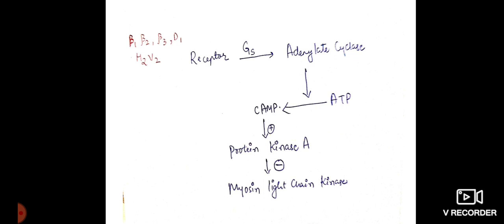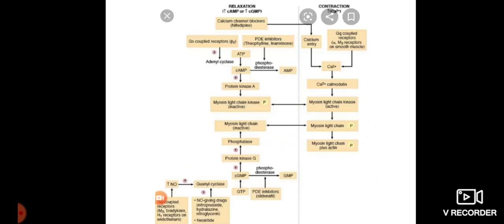As shown in this figure, cyclic AMP stimulates protein kinase A, and protein kinase A inactivates the myosin light chain kinase by phosphorylation.